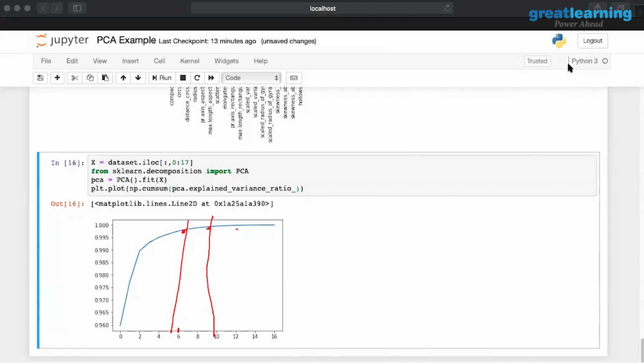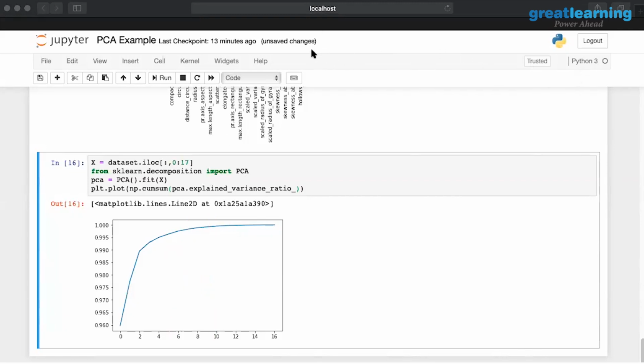But that's the idea. So when you run this cumulative sum with the principal components explained variance ratio, you will find how many principal components are required to replace the 19 variables. Ideally here the PCA is telling me that I have 10 variables that I want to replace it by, and if I replace it with 10, I am getting about 99.7% of the original information retained, and I'm going to use that. So that's the ideal way of looking at this.